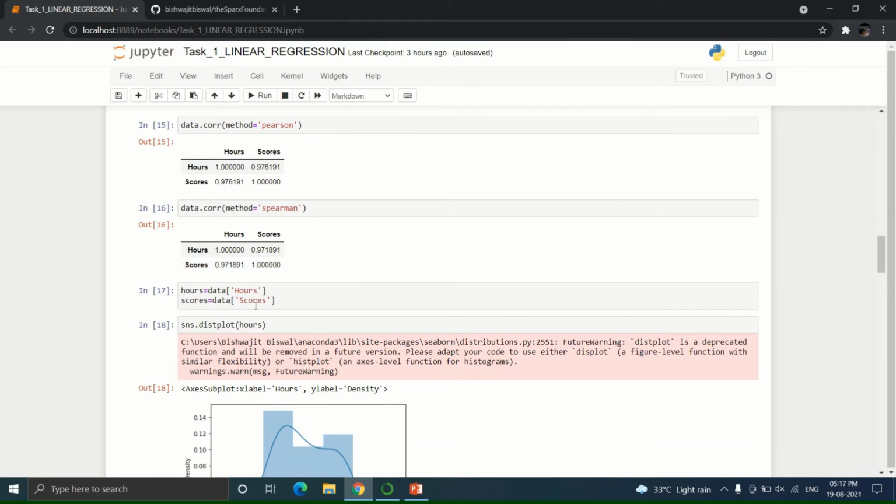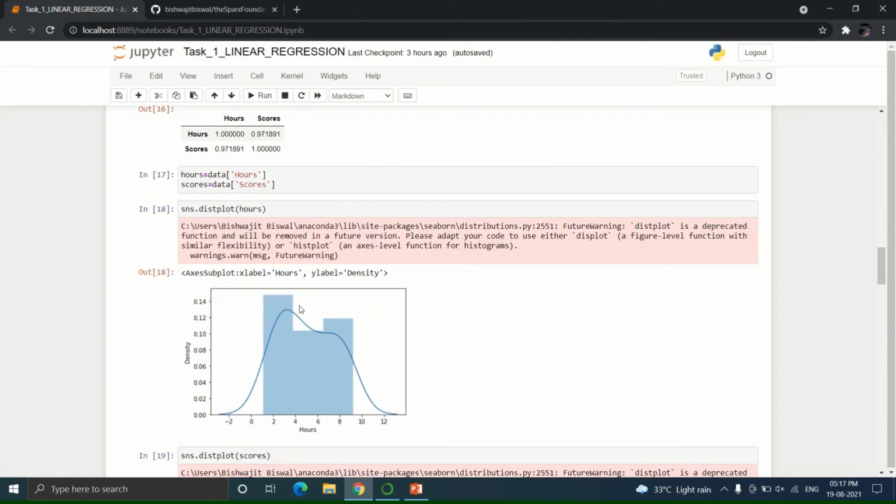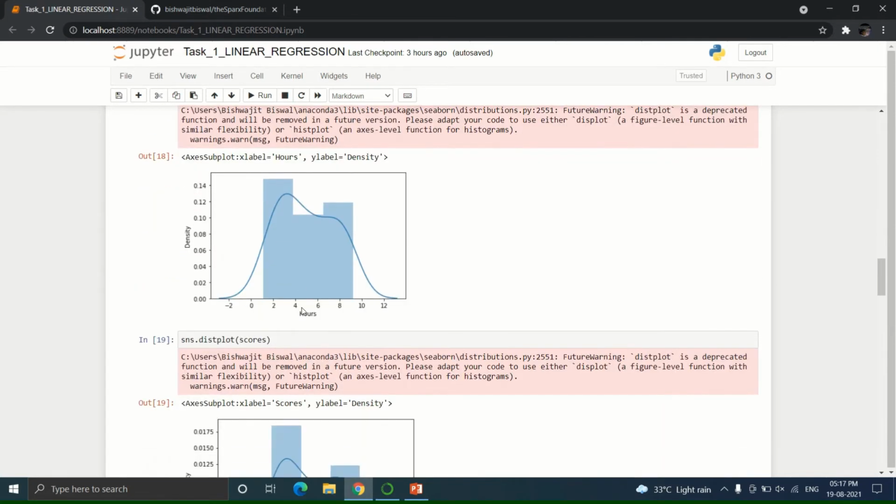Now in the next step, we are plotting the distribution plot of two variables, and we are getting that the variables are in a particular range and there are no outliers in the variable. So this is good for our model.